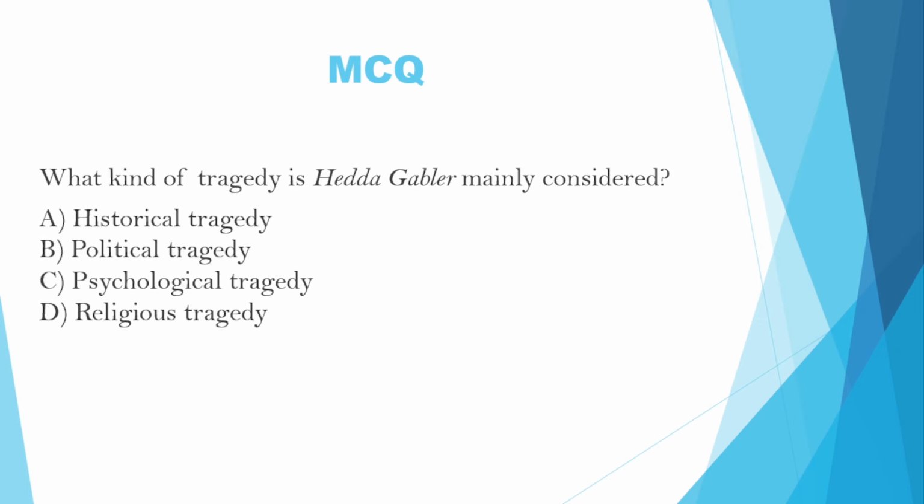Next question is, what kind of tragedy is Hedda Gabler mainly considered? Option A, historical tragedy. Option B, political tragedy. Option C, psychological tragedy. Option D, religious tragedy. The correct answer is C, psychological tragedy.